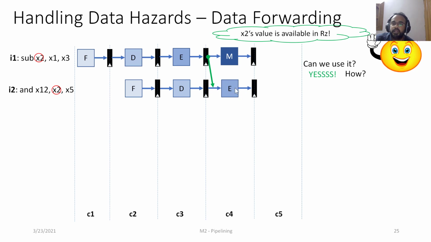If both the values are available, then we can make progress for I2 also. We need not stall. And here the AND operation is performed without stalling.